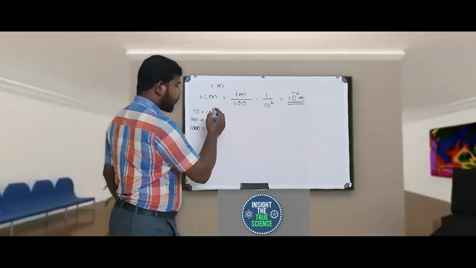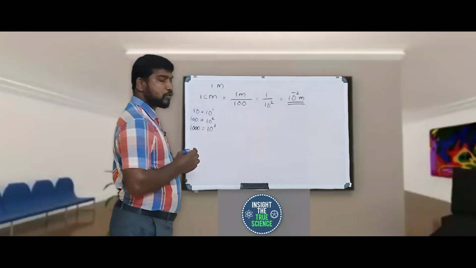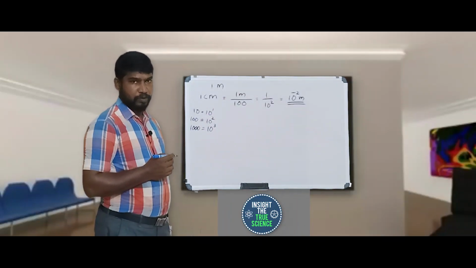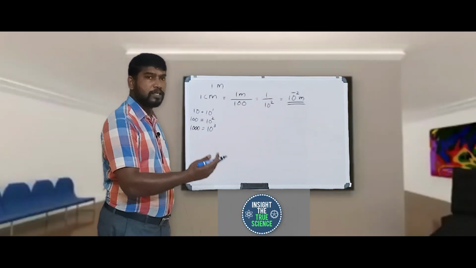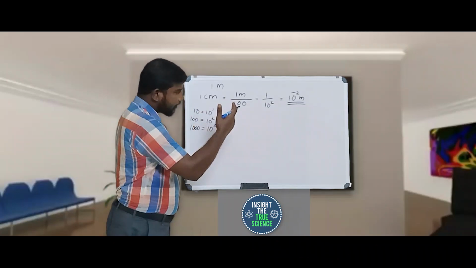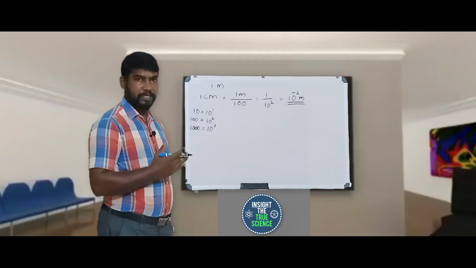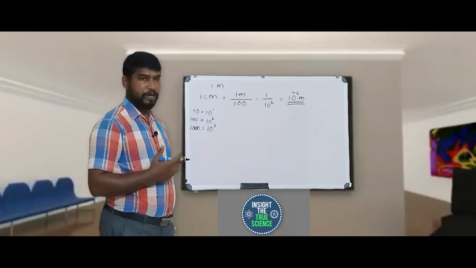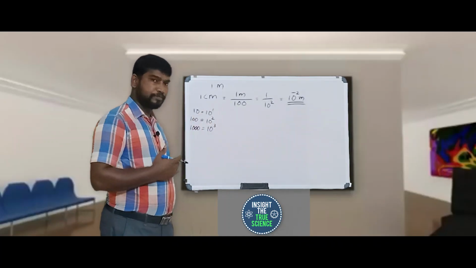Okay, so 1 centimeter is 10 raised to negative 2 meter. You have to multiply the quantity with 10 raised to negative 2. So that is the method for converting centimeter to meter.